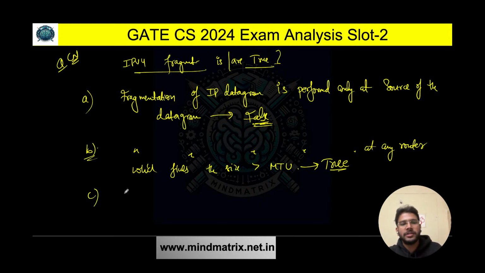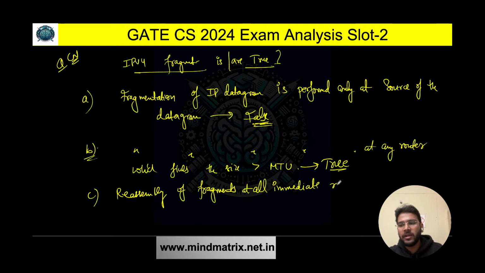Option C is talking about the reassembly. Reassembly of fragments is performed at all intermediate routers from source to destination. Is it true or false? Where do we perform reassembly of the fragments? We perform reassembly of the fragments not at any intermediate router. That's why this is false. So we have to find true, and as of now, B is the only true one.